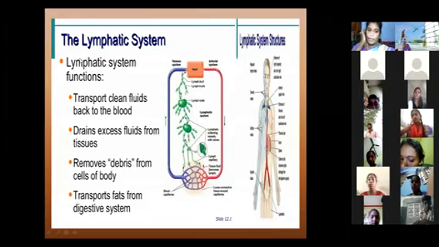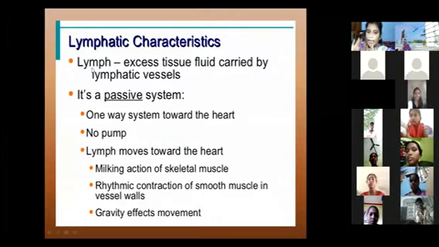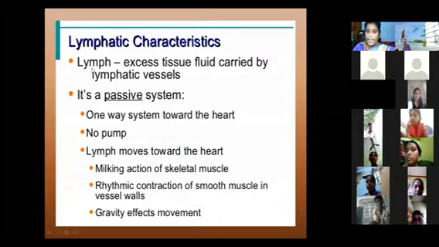Okay. What is the main characteristic of the lymphatic system? Already we know lymph means excess tissue fluid carried by lymphatic vessels. Wherever there is excess, the lymphatic system sends it to the lymphatic vessels and exits it. The lymphatic system is like a passive system.